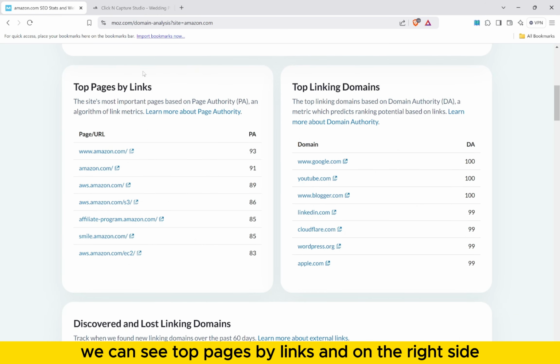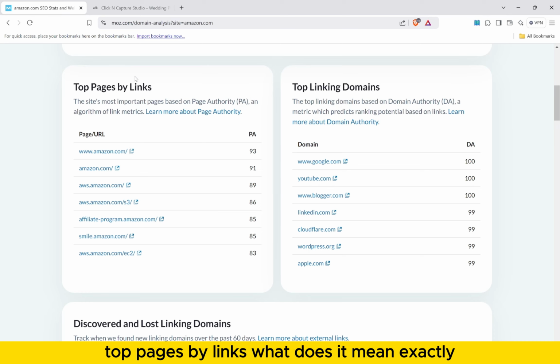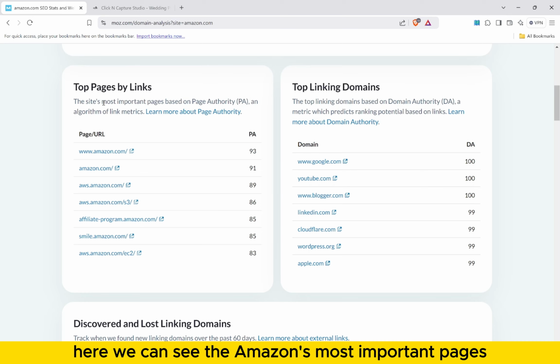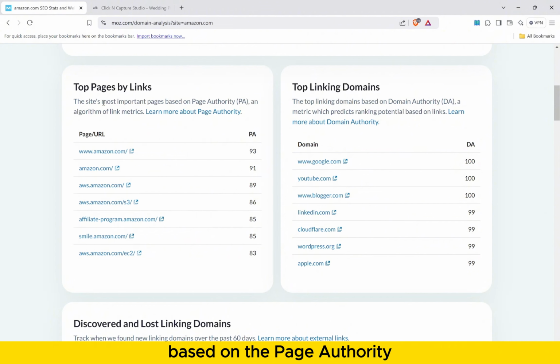On the left side we can see top pages by links, and on the right side we can see top linking domains. And first I want to cover this particular element, top pages by links. What does it mean exactly? Here we can see Amazon's most important pages based on the page authority. Now in this box here we can see page URL, and on the right side we can see page authority. When it comes to the page URL, these are the URLs of Amazon specific pages that receive the most backlinks. For example, Amazon.com has the highest page authority, which is 93.